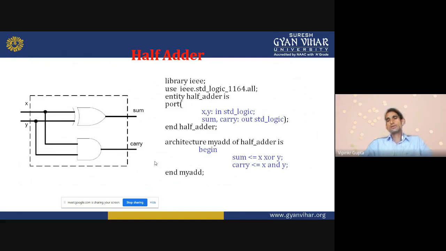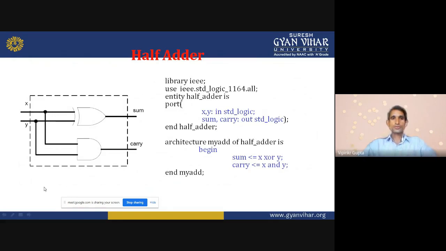So according to that, we can find out the equation. Carry is 1 only on that condition when X and Y are both equal to 1. So can we choose A dot B? Yes, we can choose A dot B, because carry is generated as 1 only when both the inputs are 1. So we can choose the AND gate for the carry.